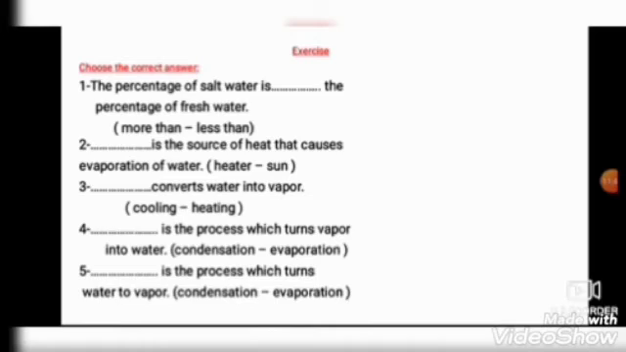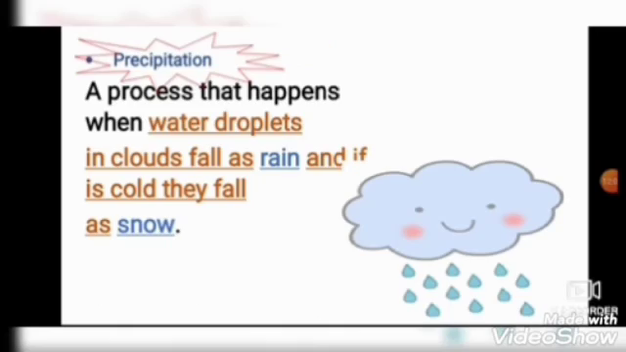Okay, Junior 3. Let's start to solve the exercise. The percentage of salt water compared to the percentage of fresh water, is it more than or less than? Yes, the salt water is more than the fresh water.